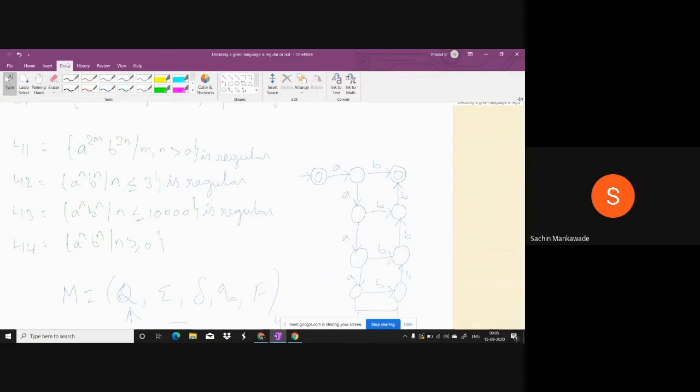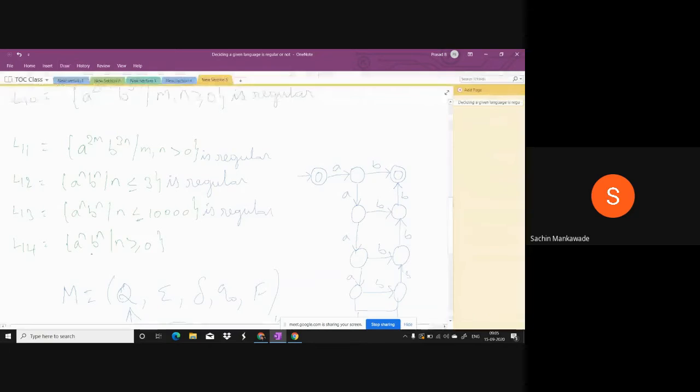So, only one way is possible in L14. That is, you count the A's. As long as the machine is scanning A's, you count the A's. After that, whenever B's come, you count the B's. So for counting A's and B's, a memory is required. But a memory is not present in a finite automata. That is the reason we cannot construct it.